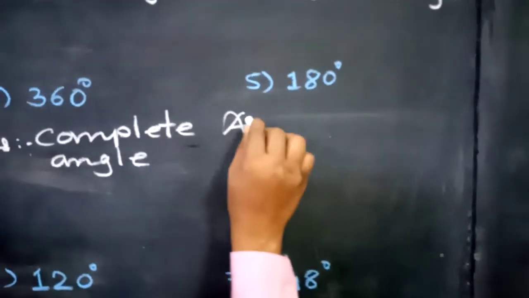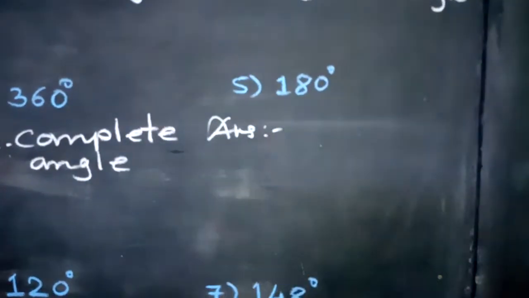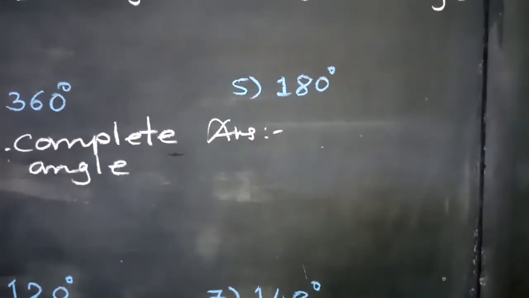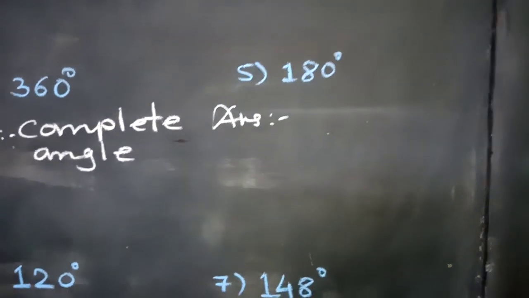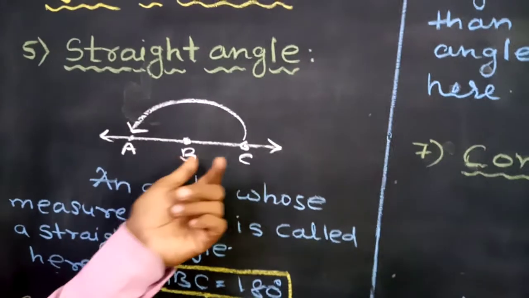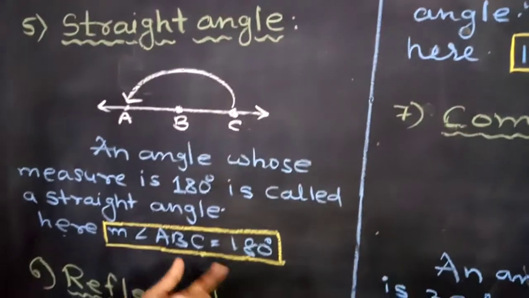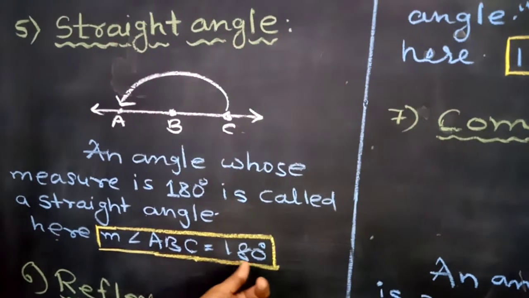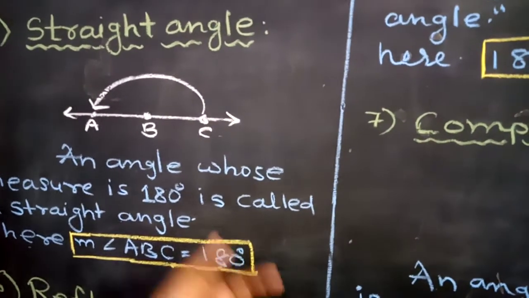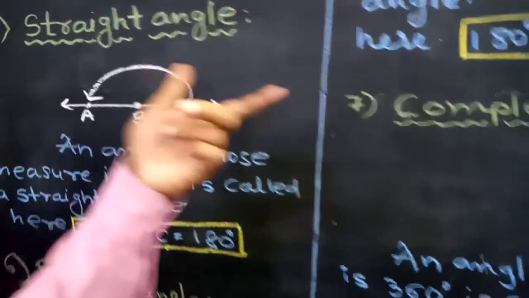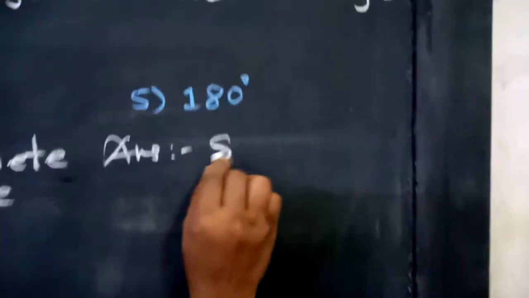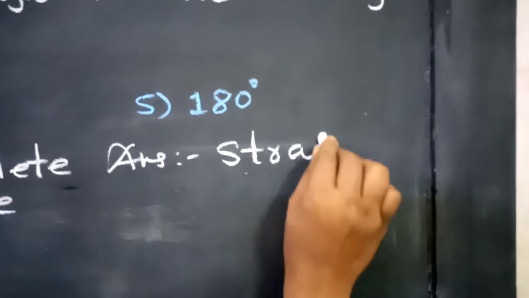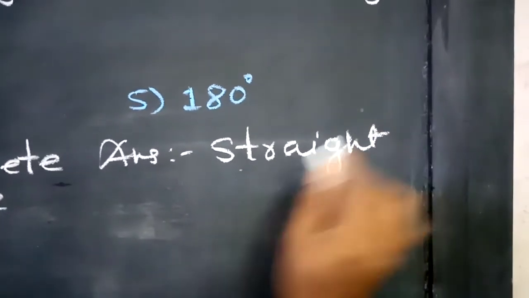Next one, it is given 180. As you can see here, it is forming two opposite rays. So here the measure of angle ABC is equal to 180. So 180 is always known as a straight angle. So you can write here straight angle.